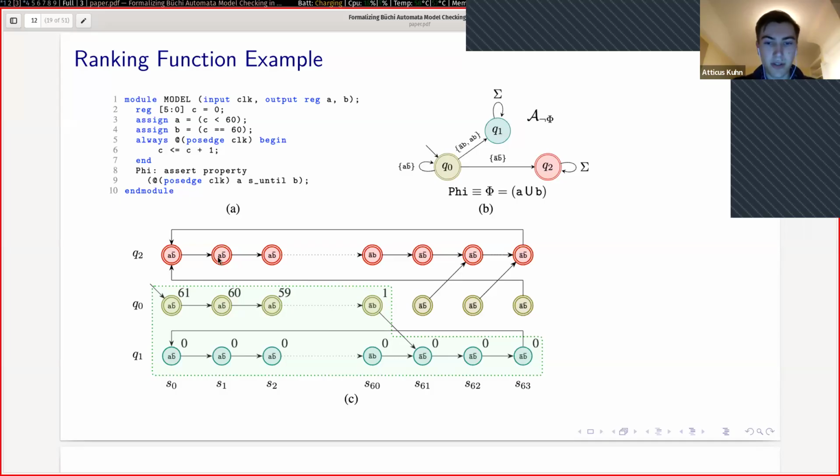Now you should notice that there is actually an infinitely fair loop, which is this one in red. But because this infinitely fair loop is outside the set of reachable states, it doesn't refute phi. So this ranking function demonstrates that phi holds.